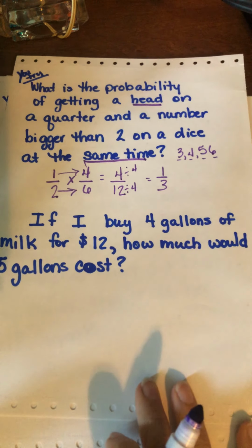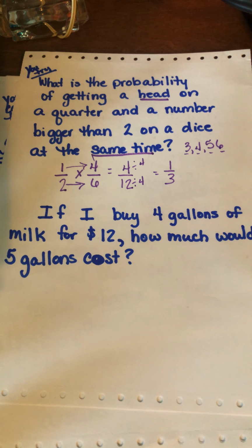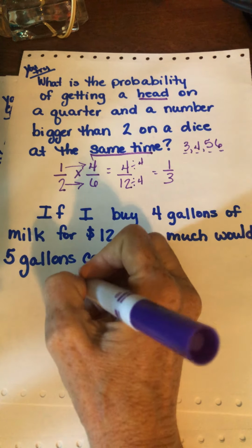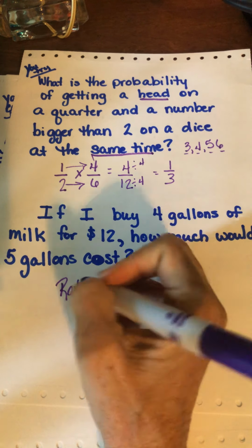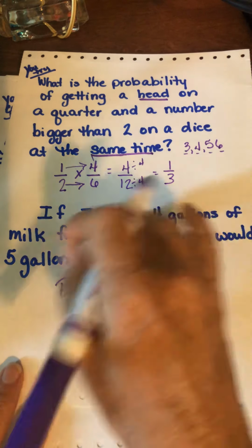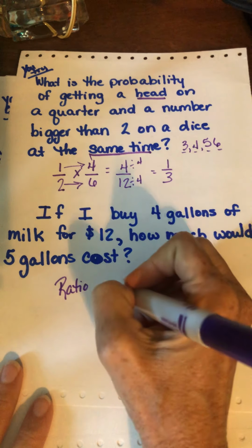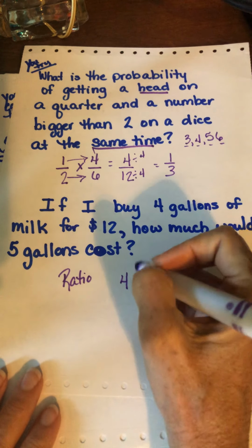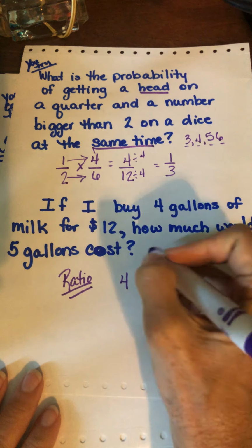Okay, then you have this one. If I buy 4 gallons of milk for $12, how much would 5 gallons cost? This is actually a ratio question, ratio and proportion, but honestly, you could do it so many ways. I'm going to first do it by way of ratio and proportion. You'll find out that there's a much easier way in this question, but I don't want you to forget how to do it this way.